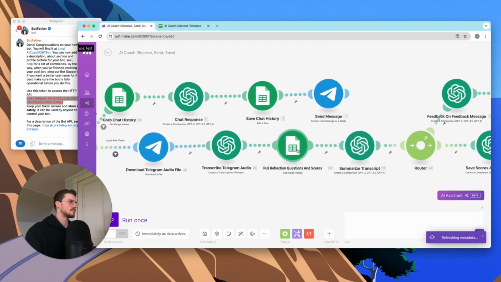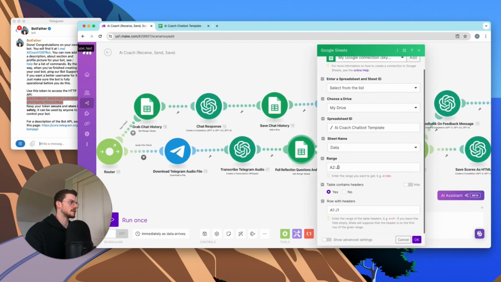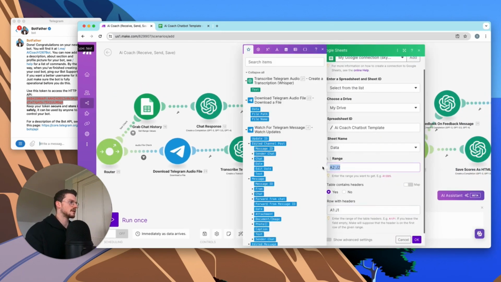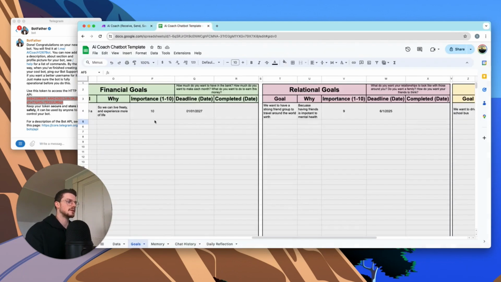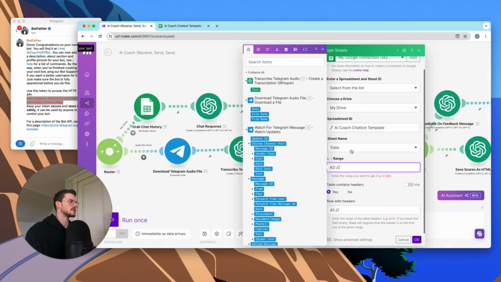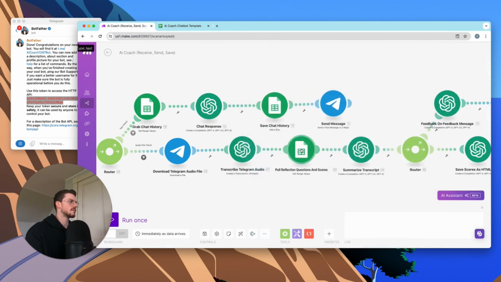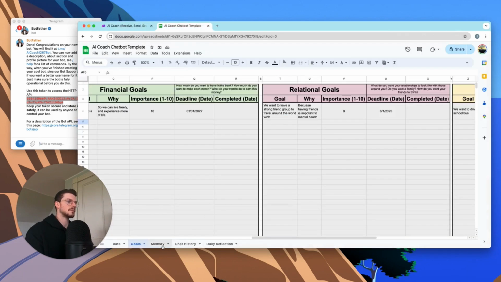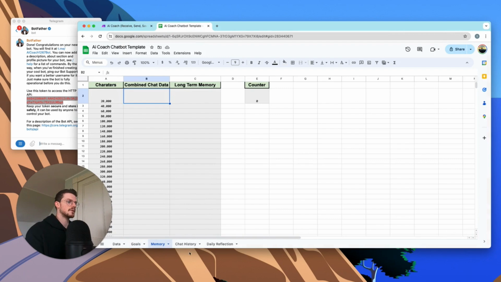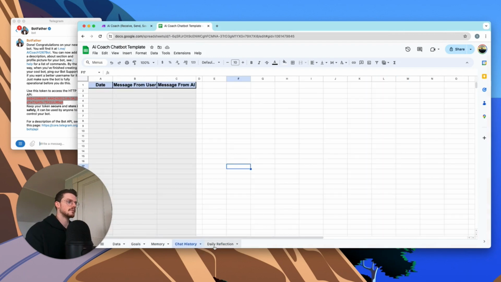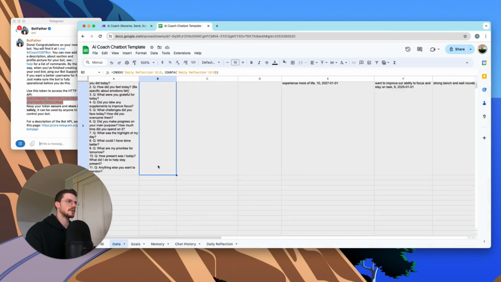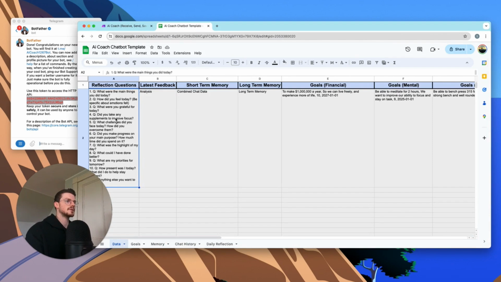Hit OK, and if you scroll down, you can see it's grabbing the range A2 to J2. If you go into the sheet, sorry, which one was this? This was the reflection questions, yes. So if we go to data, sorry, we have the reflection questions.